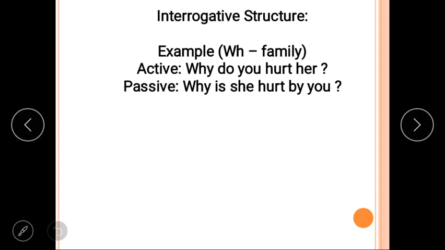So the example is here. Why is the helping verb is. Her is the objective case, but when we write it in subjective or nominative case, we use she. In the same way, me, I; we, us; you remains the same. She, her; he, him. Why is she hurt? Hurt is the third form of hurt, it remains the same. Why is she hurt by you? I hope that this thing is clear to you.